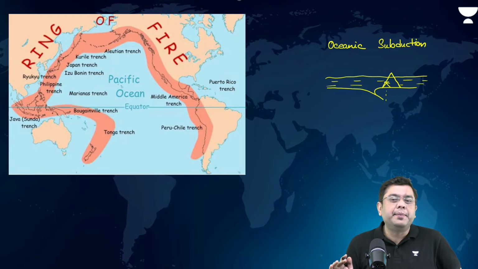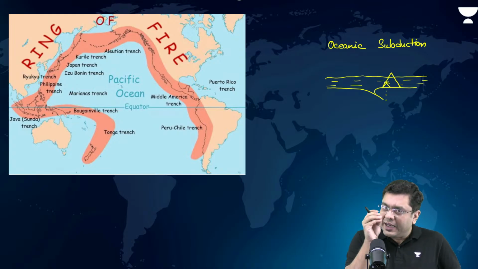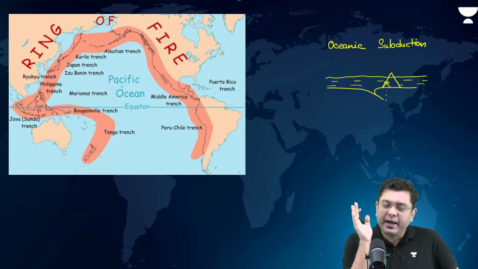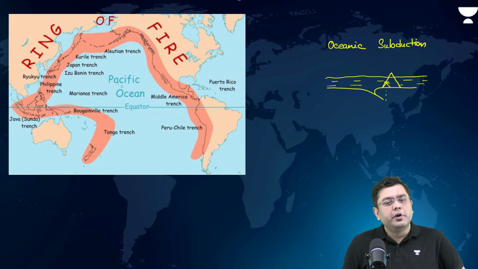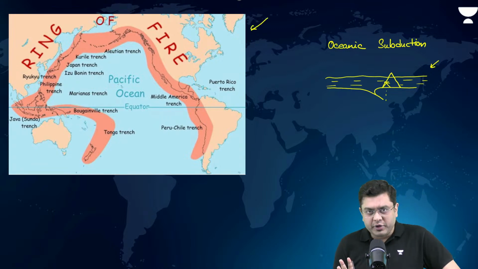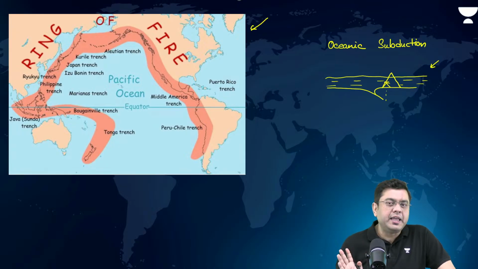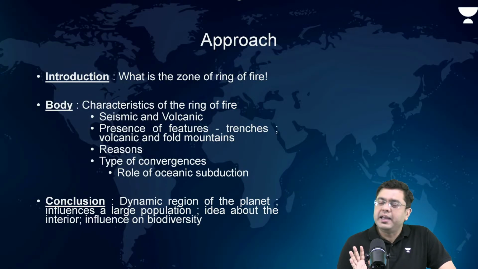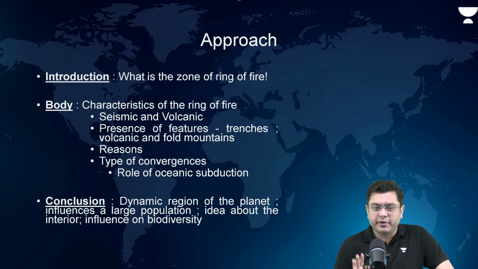Oceanic-continental subduction also you mention, whereby you can elaborate on the Nazca plate and the South American plate. So all these examples you can provide. The diagrams in this are the map and the schematic representation. These two diagrams are required for this answer. There is no escaping the fact that you cannot omit one of these diagrams. If you provide the examples and a pinpointed answer, it can be written within the word limit as well.